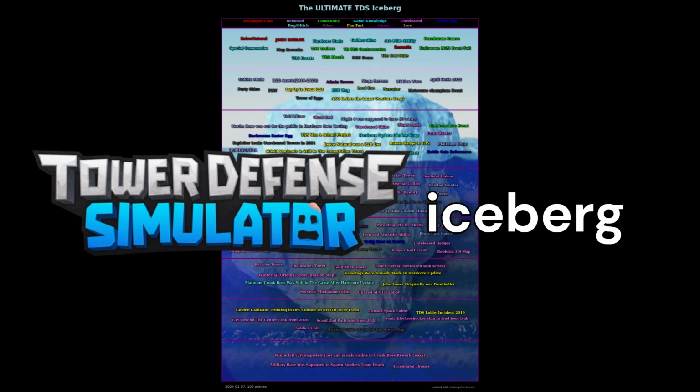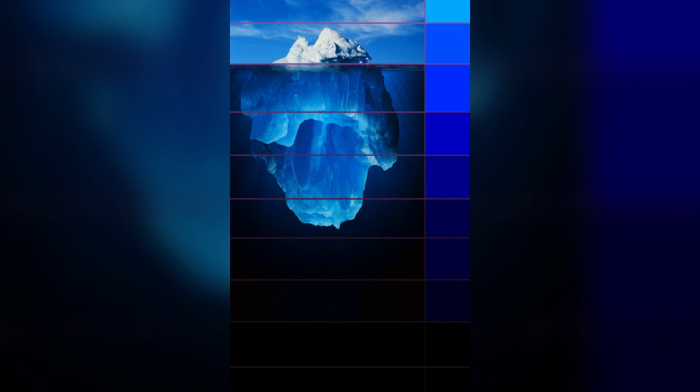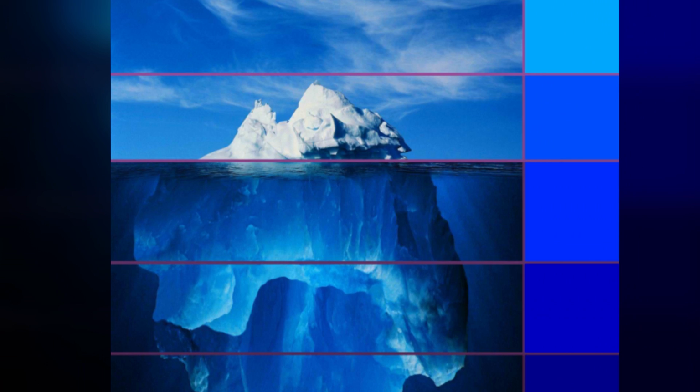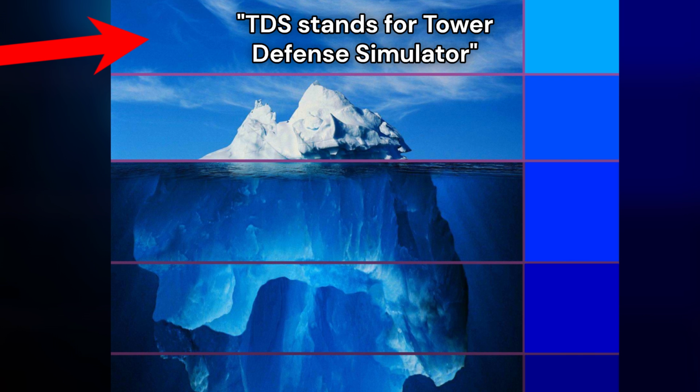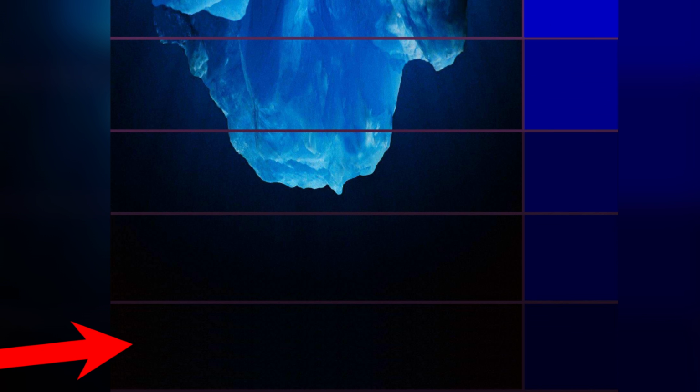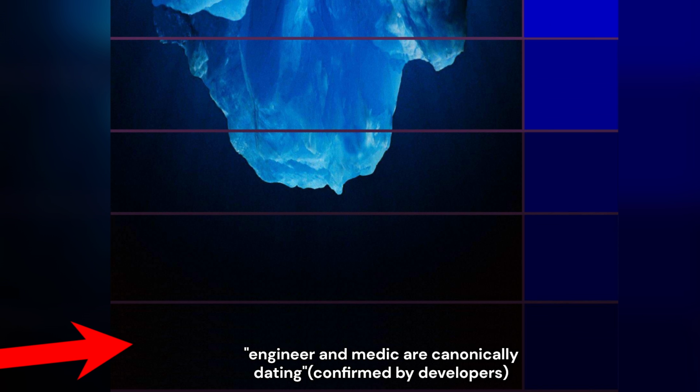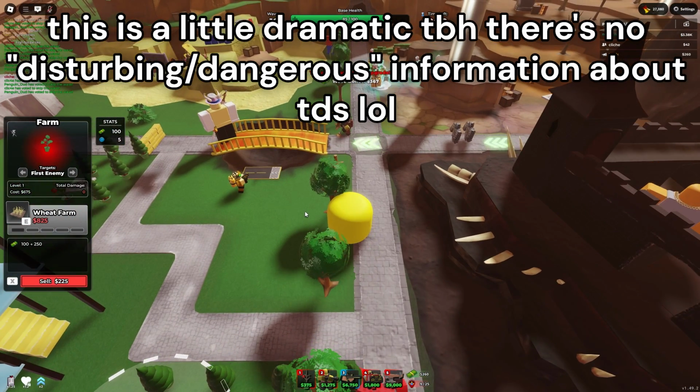But before we start, what is an iceberg? More specifically, what is an iceberg chart? An iceberg chart is a graph usually made by a community or a person. It has many different layers, with the top layer being closest to the surface, showing information that you can easily find or become aware of. And then the bottom layer, which is deep into the ocean, holds information that is not usually easy to find. It sometimes can be disturbing or outright even dangerous.